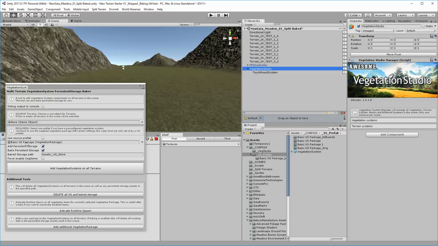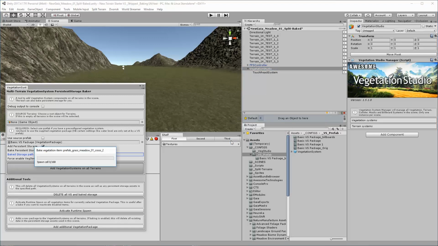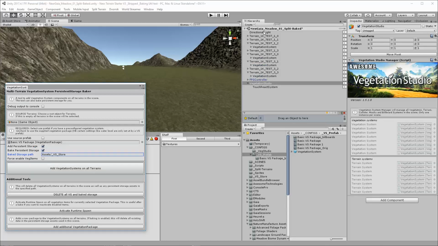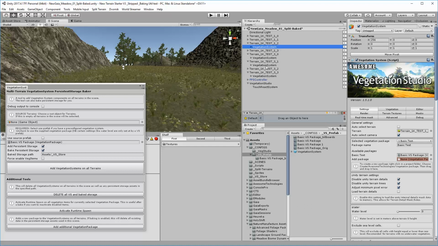So I pick the package I want to add. I've gone through these options already. Let's click and do it. So a couple of things will happen. There'll be nested vegetation systems on each of those, because, and you can see they're starting to appear, because I picked that package which I've dropped in here.